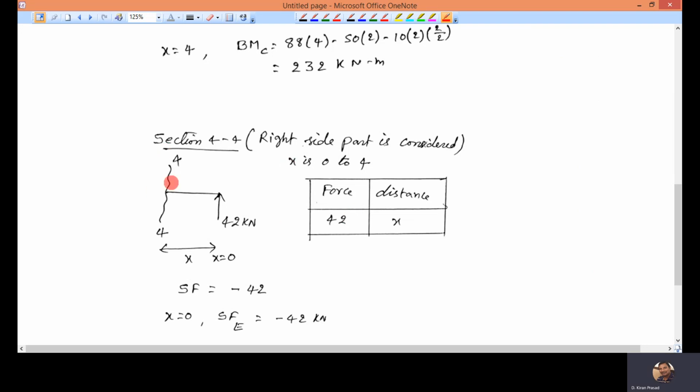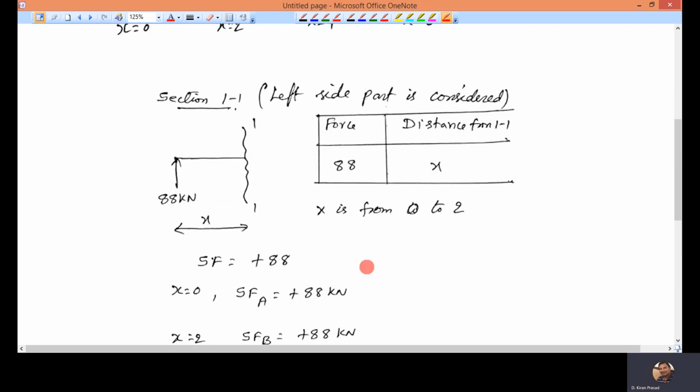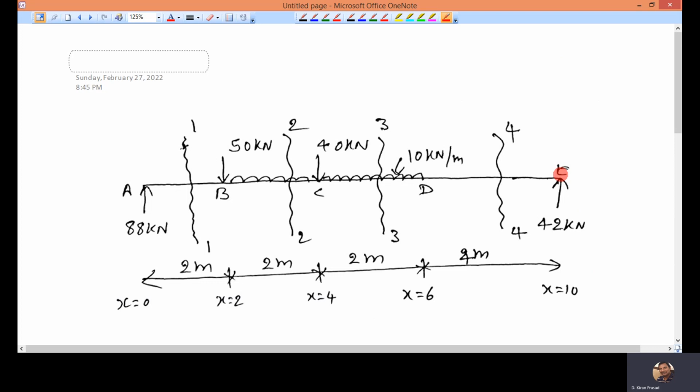Distance from section up to 42 is x. When I take the right side part, the rightmost point is 0. So x equal to 0, you will get the shear force and bending moment at this point.